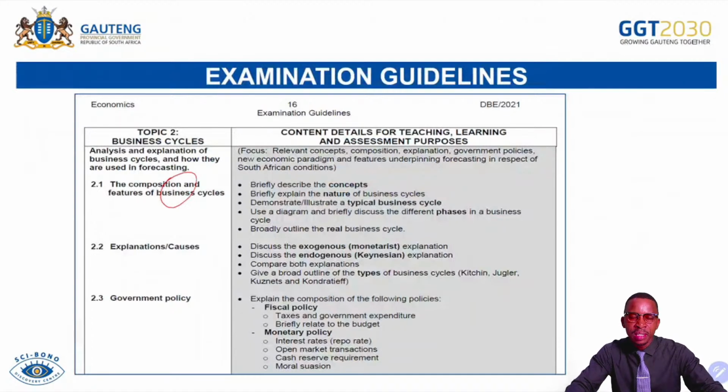We have exogenous reasons, which are known as the monetarist approach. And then we also have endogenous reasons for the business cycle, which are known as the Keynesian approach or interventionist approach. You must be able to give a brief explanation or discussion on endogenous reasons for the business cycle, which are separated into internal reasons, which are endogenous, as well as external reasons, which are exogenous. So be able to briefly discuss them so that we will be able to answer in case you come across such questions in your SPA that is coming, as well as the March examination for now.